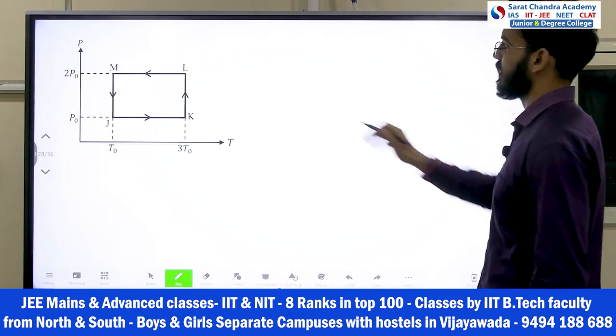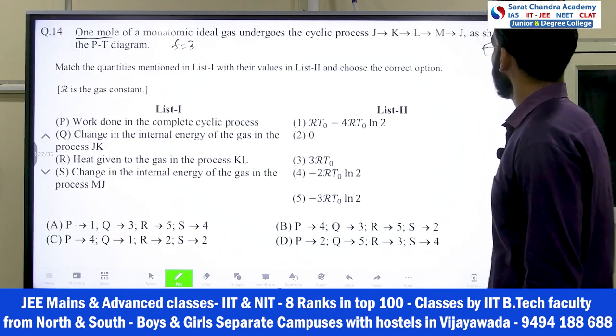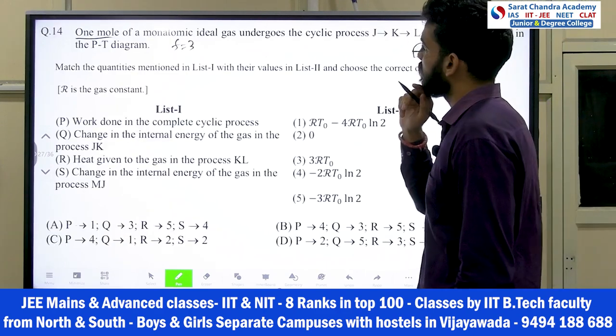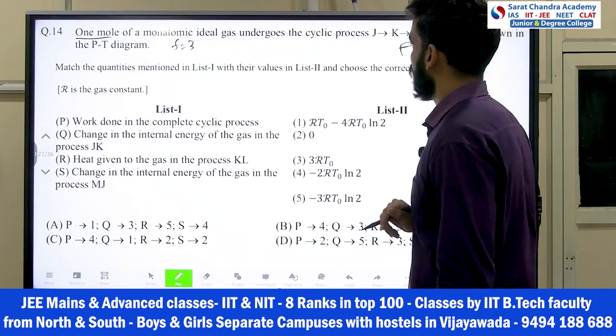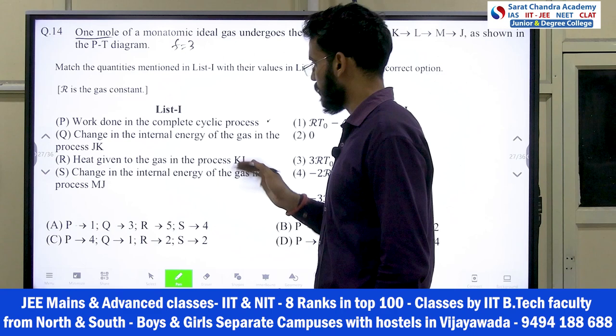So, a cyclic process like this. A P versus T graph is given for a cyclic process J, K, L, M, J, shown in the PT curve. Match the quantity mentioned in list 1 and list 2. Work done, he is asking, for the complete process.